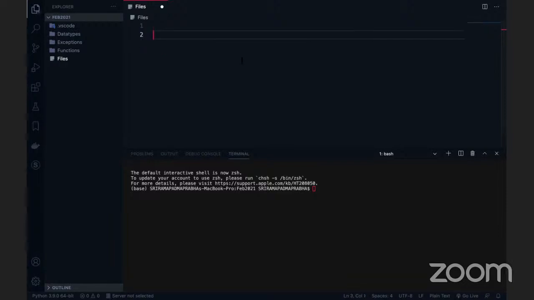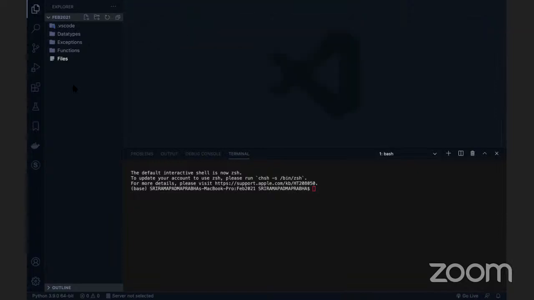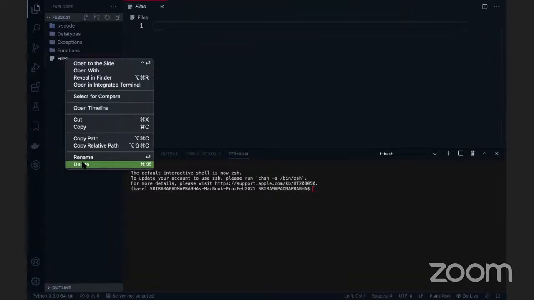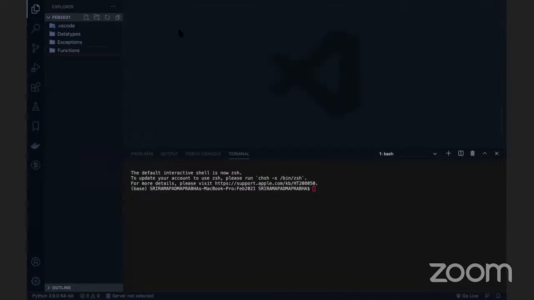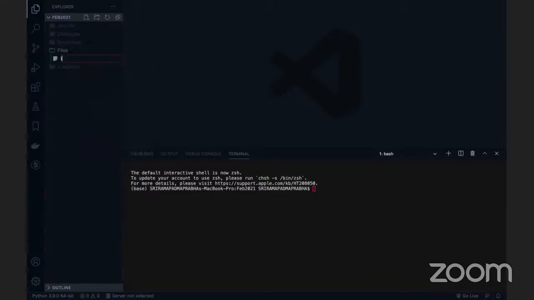Today we are going to deal with some text files, some CSV files, and the file operations we have. We'll see those things one by one. Let's get started. I'm going to create a folder here, named files, and you can ask questions in the chat box. Inside the files folder I'm going to create the first one, intro.txt.